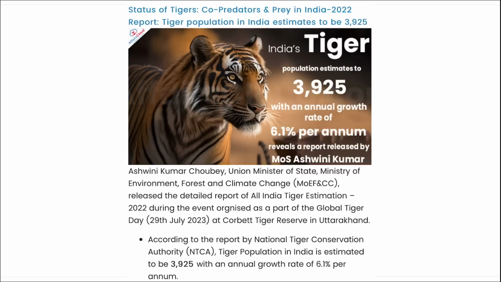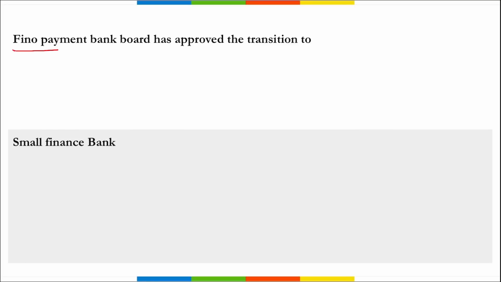So here you can see about tigers. This data was released by the Ministry of Environment, Forest and Climate Change, and it stated that there is a population of 3,925 tigers in India, and they are growing at 6.1% annually. Next, Fino Payment Bank Board has recently approved the transition to Small Finance Bank.